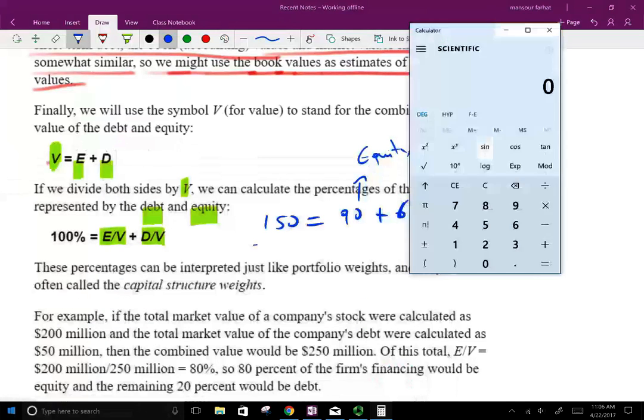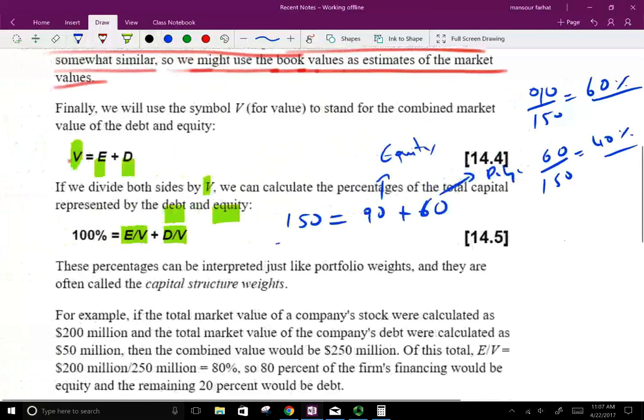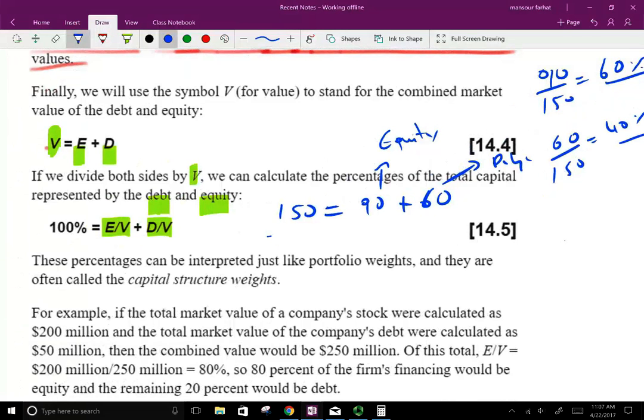So if we look at 90 divided by 150, that's going to give us 60%. Again, 60 divided by 150 is equal to 40%. I also ended up with 60 and 40, but again, this is a coincidence. Okay, these percentages can be interpreted just like portfolio weights, and they are often called the capital structure weights.